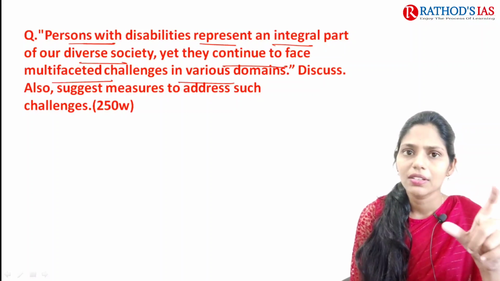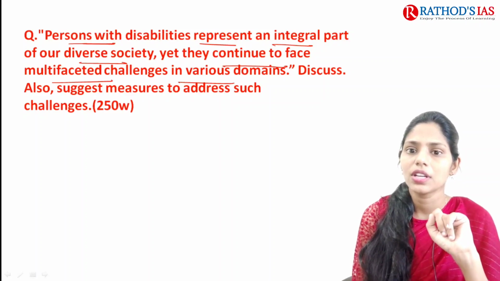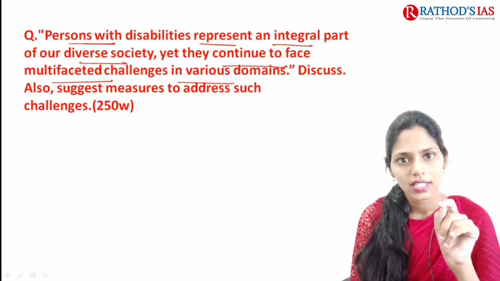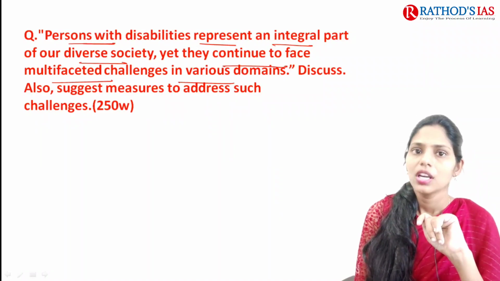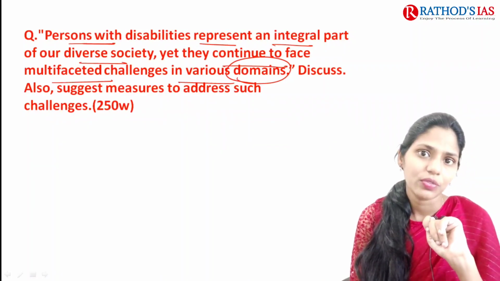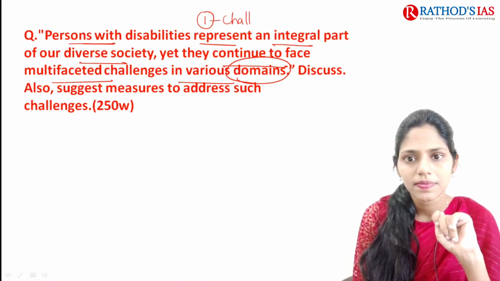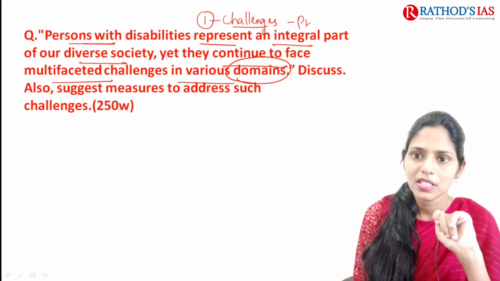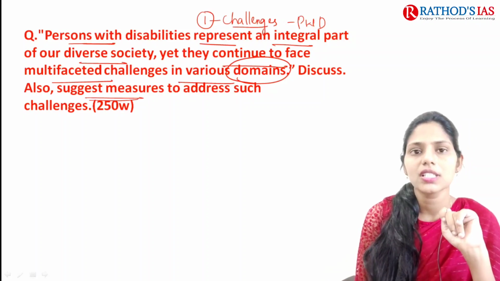So there is one statement given. What is that statement? The statement is, persons with disabilities represent an integral part of our diverse society, yet they continue to face multifaceted challenges in various domains. That means in various fields. So what is the first part of the question? First you have to address what are the challenges faced by persons with disabilities. And next, you have to suggest some measures.